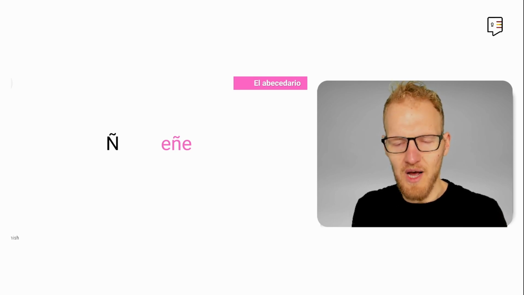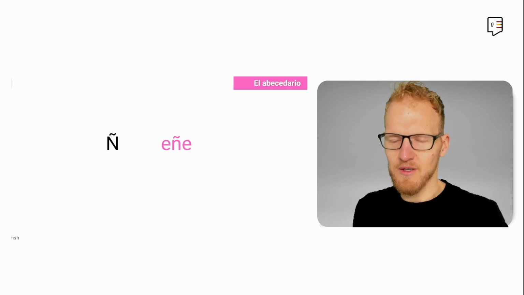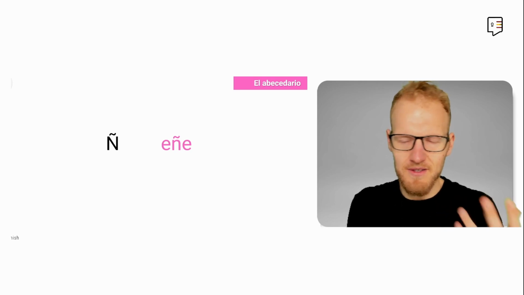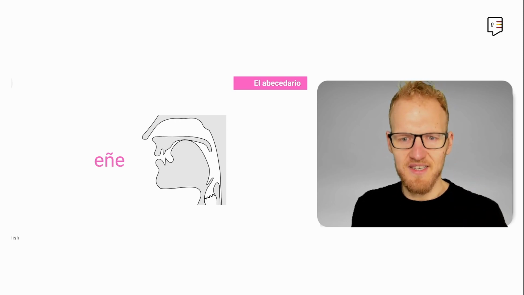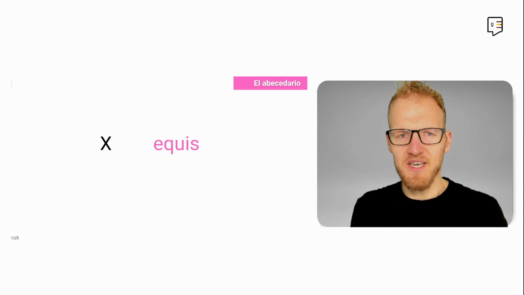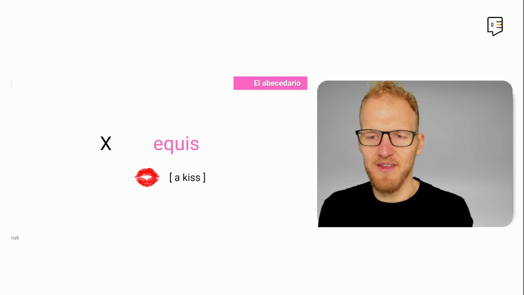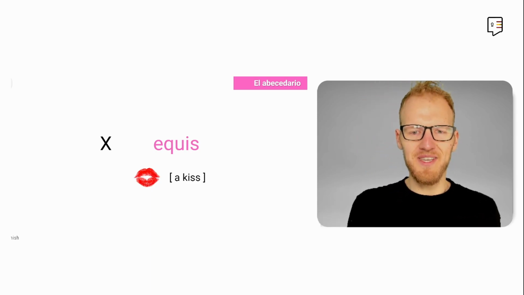letter that you do not have in the English alphabet, and is very stereotypical of Spain. It's like the Spanish letter, not Spain, just Spanish-speaking world. And you need to place your tongue in your palate at the top, ñ, like España, España. And then we have the X, which is called X. A cool trick could be thinking of a kiss, so you can remember the name of this letter.